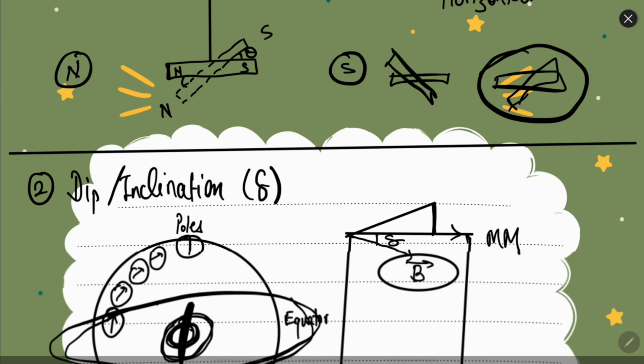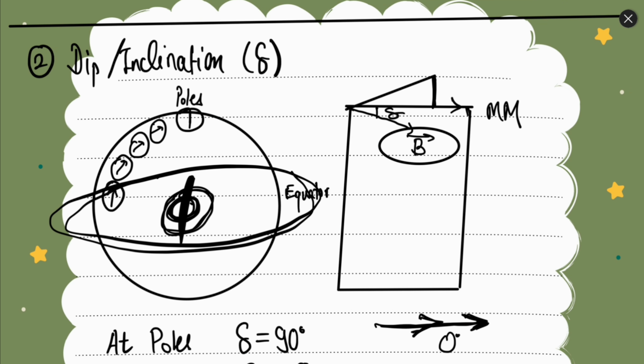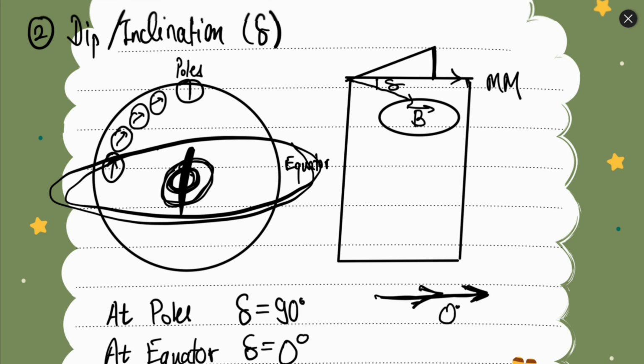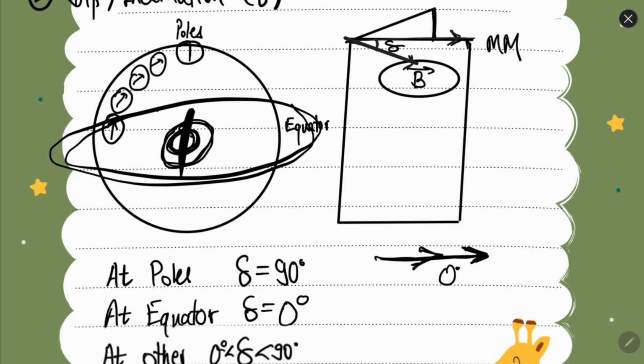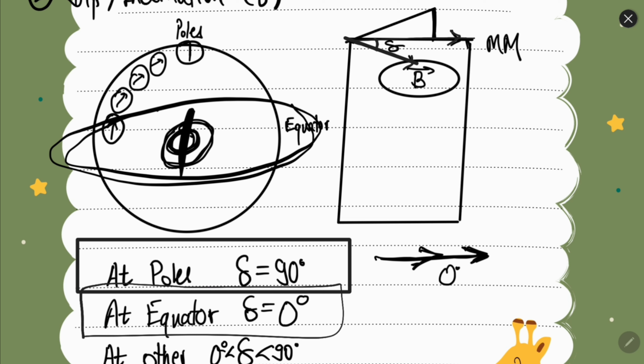Now next is dip or inclination. So dip or inclination is the angle between the magnetic field component and the magnetic meridian. So let's say the magnetic meridian is like this and the magnetic field points like this. So the angle between them is called the dip or inclination angle. The dip angle is made by the vertical path. So the angle of dip at poles is 90 degrees and the angle of dip at the equator is 0 degrees. So it keeps on changing based on the location.